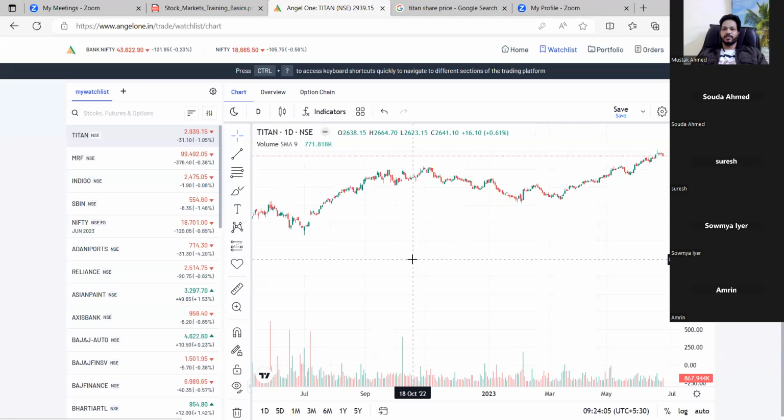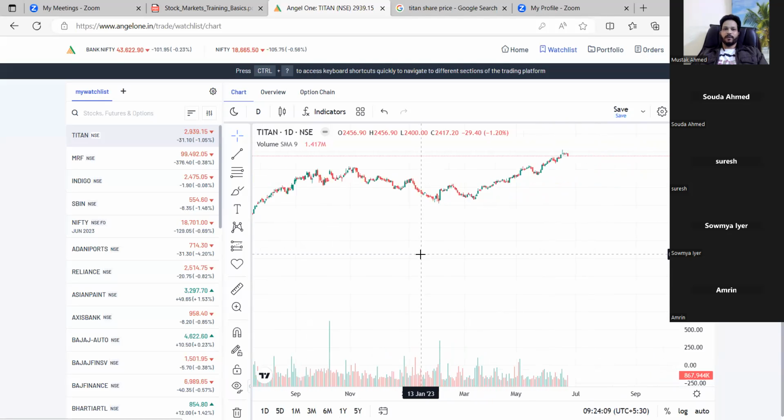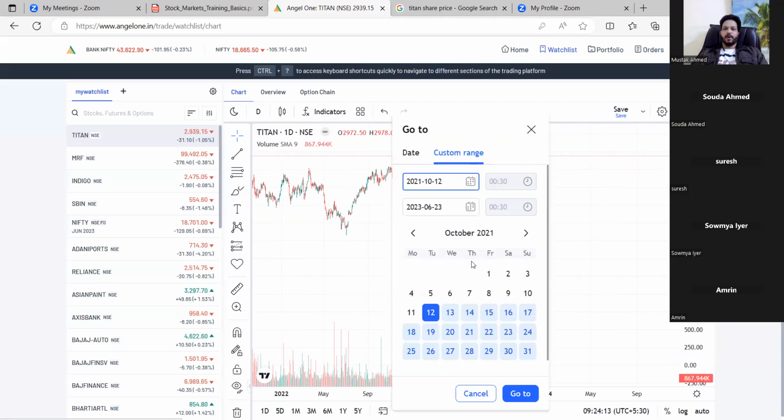So, for example, if you see these Titan shares, this is the power of the stock market. If you look into these Titan shares, which Rakesh Jhunjhunwala bought almost 15 years back, he is a long-term investor.